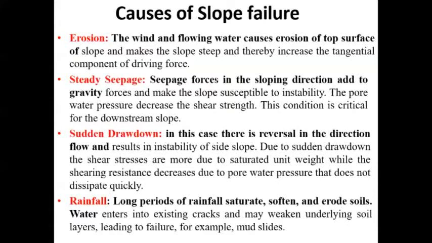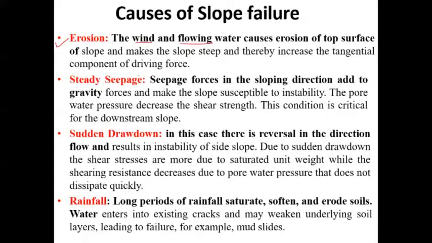So those are the mechanisms. Now, if we take the causes of slope failure, these are some of the causes due to which a slope often fails. First is erosion. Two very important agents cause erosion: wind and flowing water, which cause erosion of the top surface.